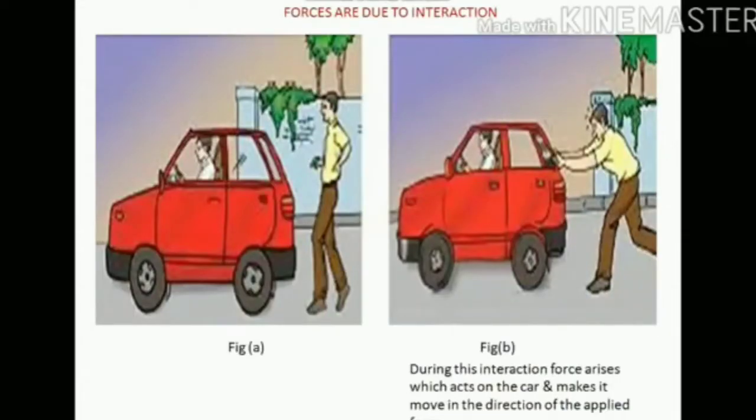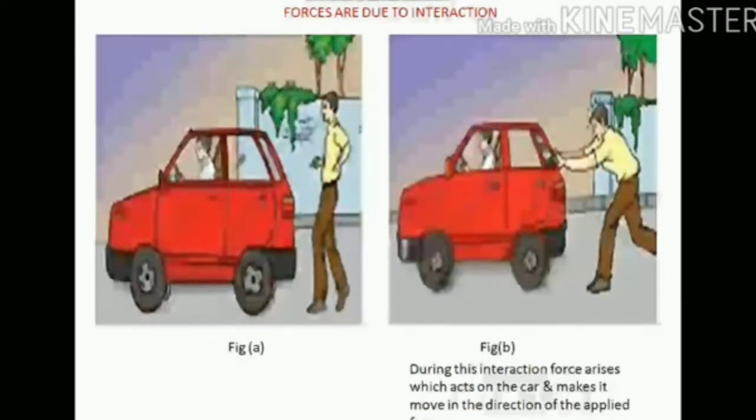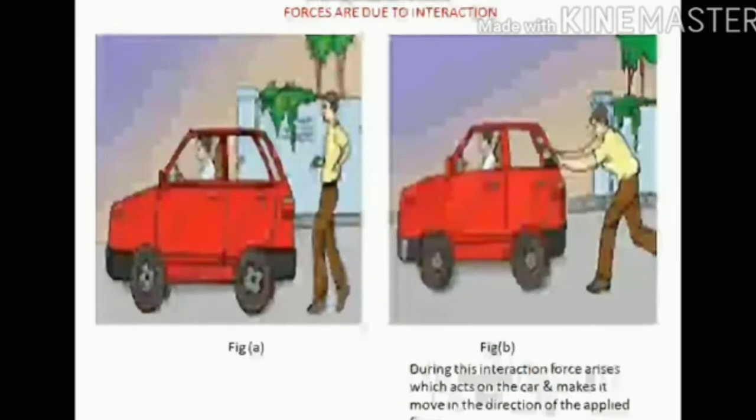Before we go further, we should know the meaning of the term interaction. Interaction means the involvement of two objects. Now let us understand it by considering a situation. Suppose a man is standing behind a stationary car. There is no interaction between the man and car. So, no force acts on the car and hence the car does not move.